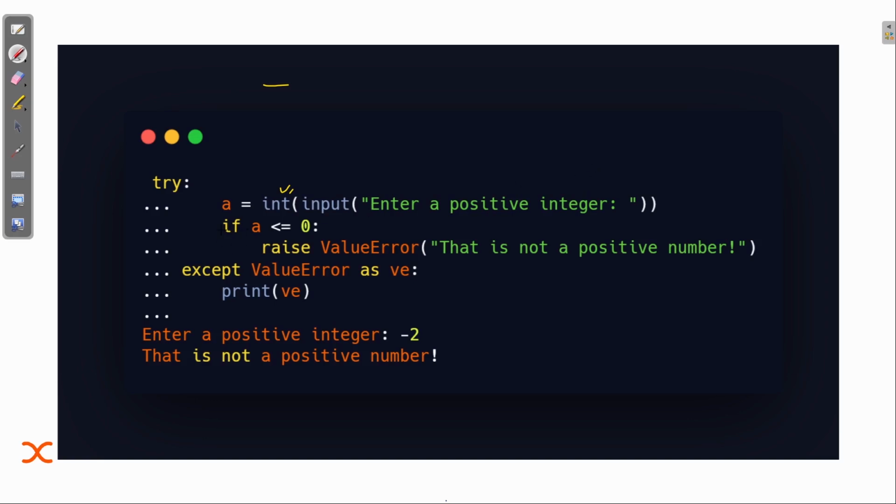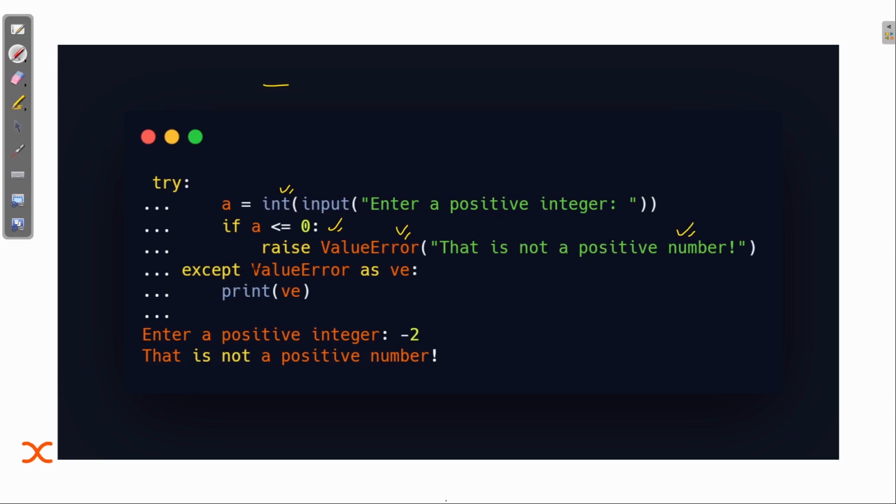Although I have asked to enter a positive integer, the user can enter a negative value too. So if a is less than or equal to 0, then raise, that is manually raising an error, a value error, with an alert of this statement: that is not a positive integer.